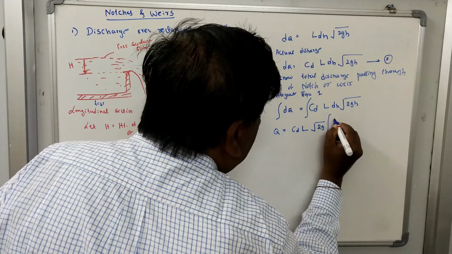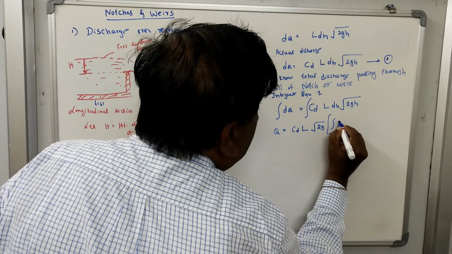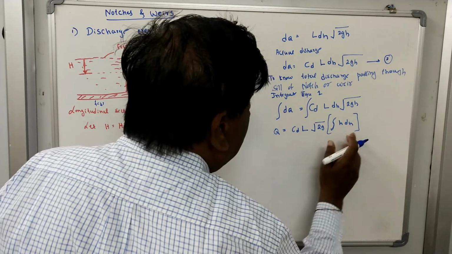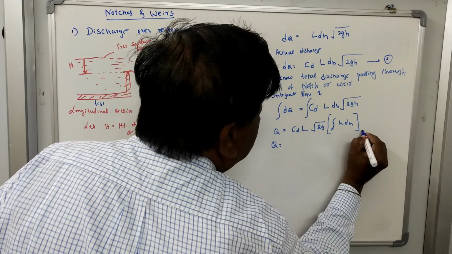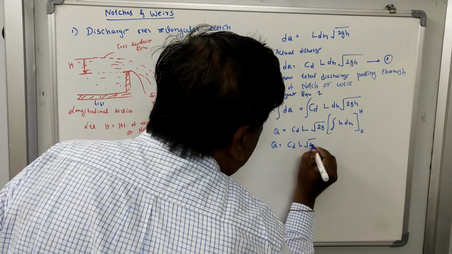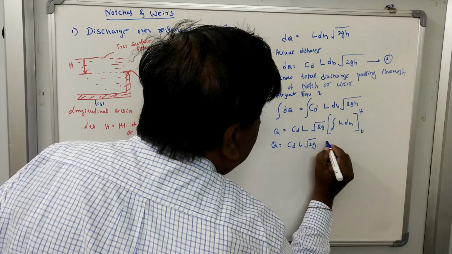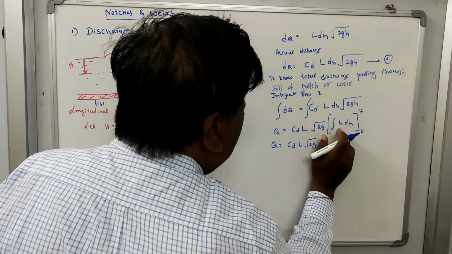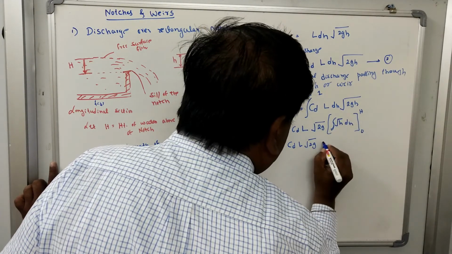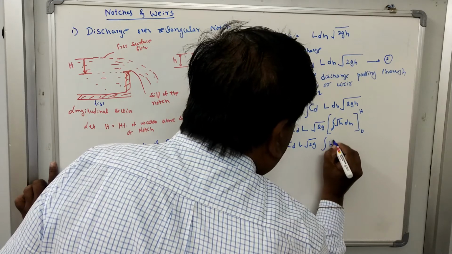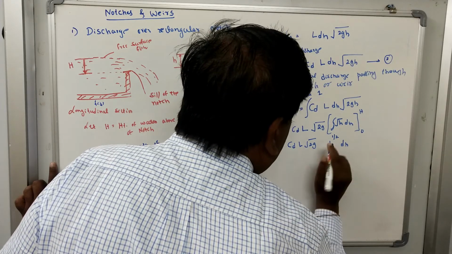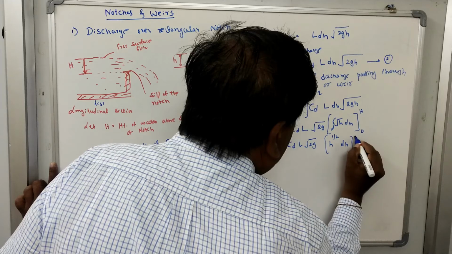Inside the integral sign you get square root of h dh, so Q is equal to Cd L square root of 2g times the integration of h raised to half dh between the limits 0 to h.